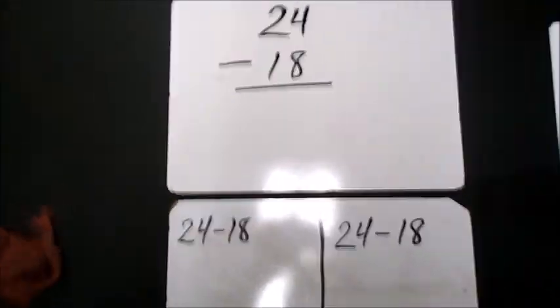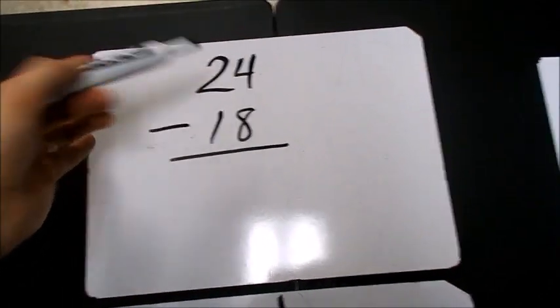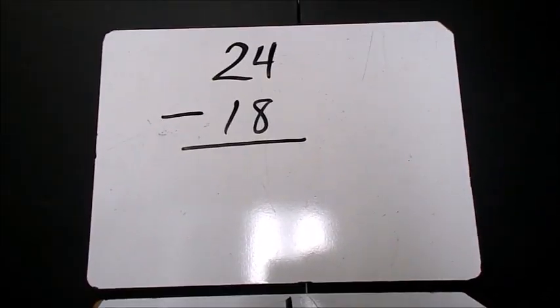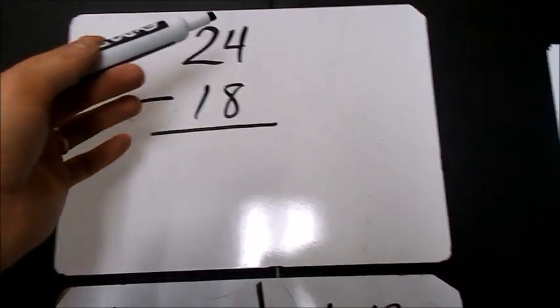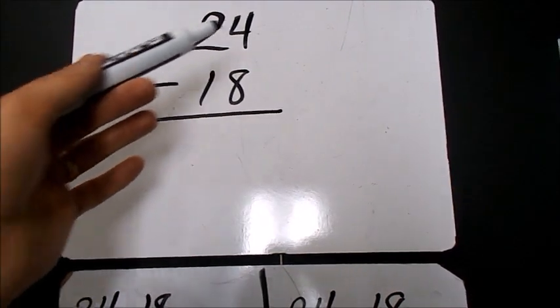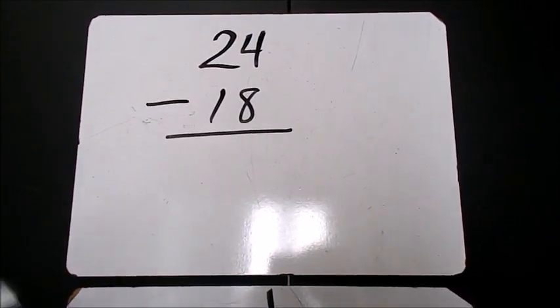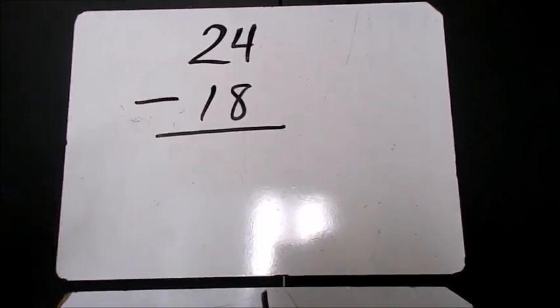So as I uncap this marker, I'm going to start with the problem that is on the marker board, 24 minus 18. We look at our ones place and we know that 4 minus 8, we cannot take that because that top number is smaller than the bottom number. In order to make that ones place able to subtract, I've got to borrow from the tens place.